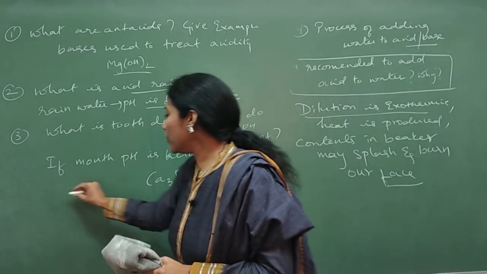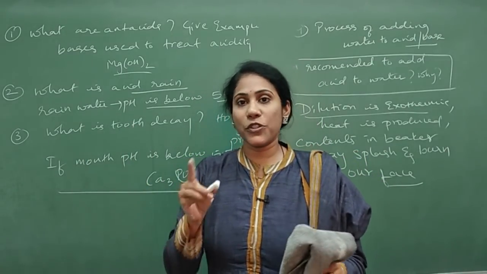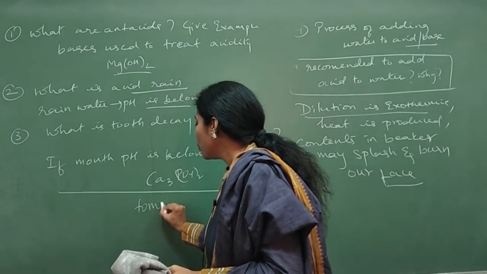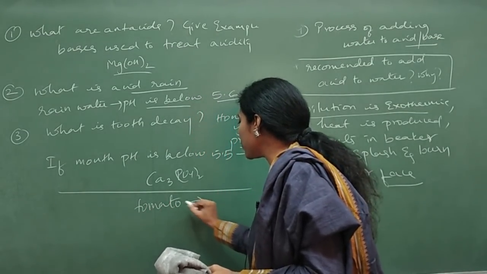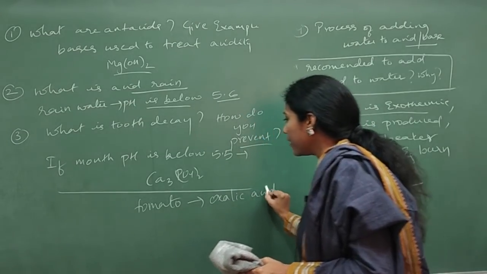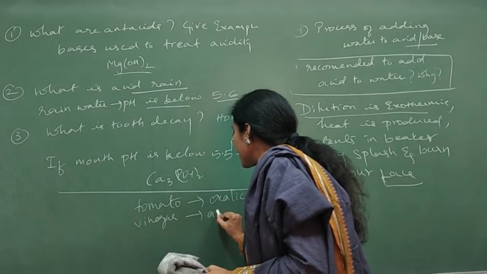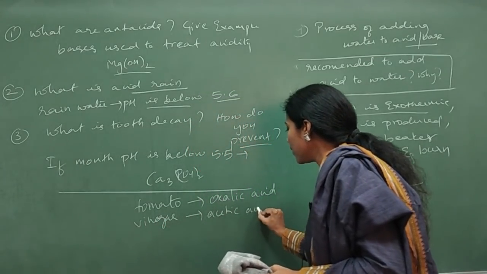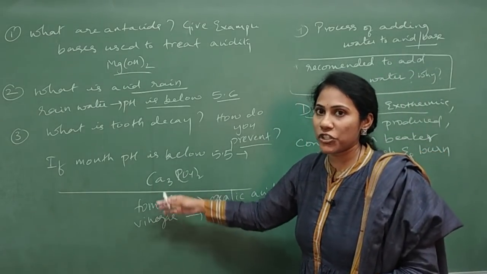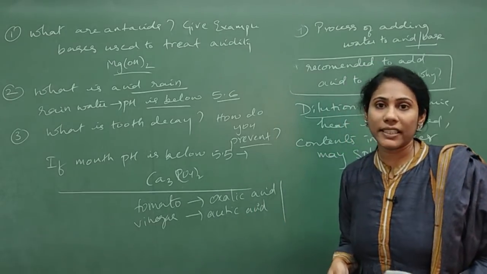And not only this, which acid is present in what source? Say in tomato, which acid is there? Tomato has oxalic acid. Vinegar has which acid? It is acetic acid. So which acid is present in which vegetable or fruit, they'll ask you. So that is one very important concept.